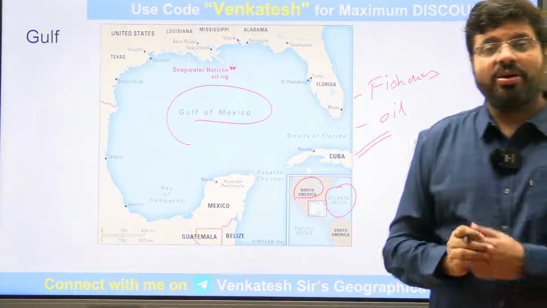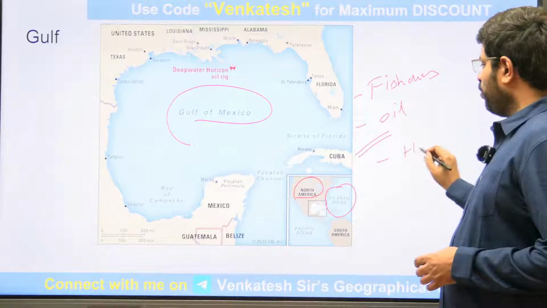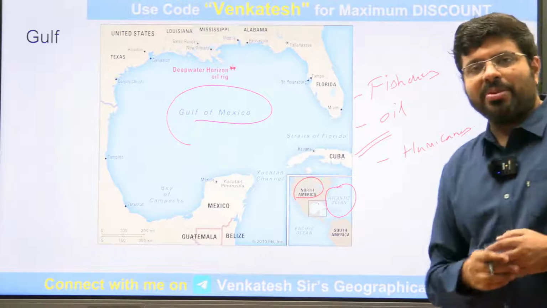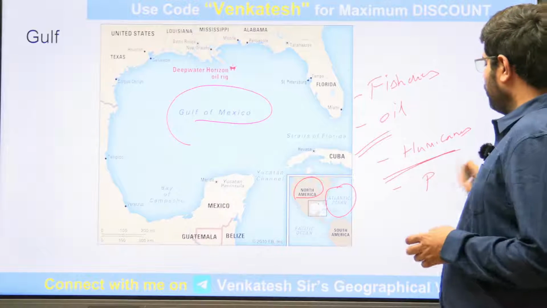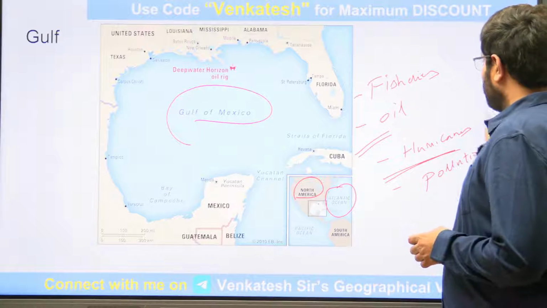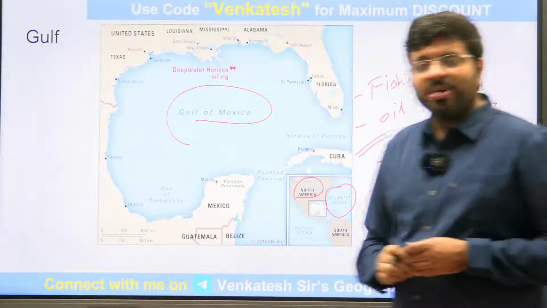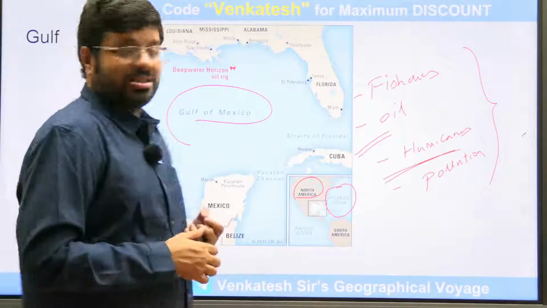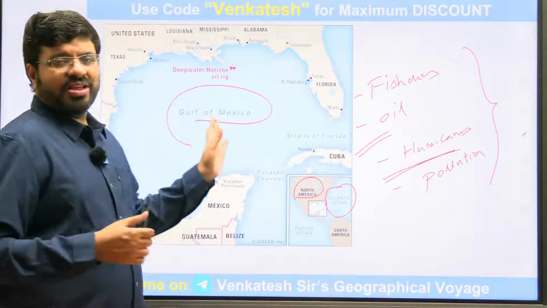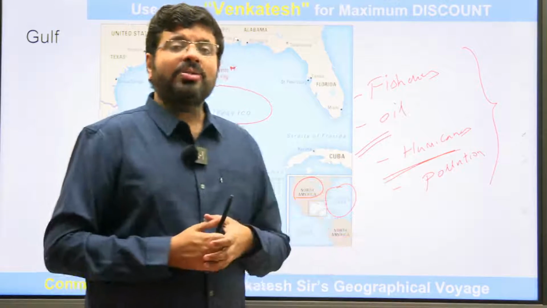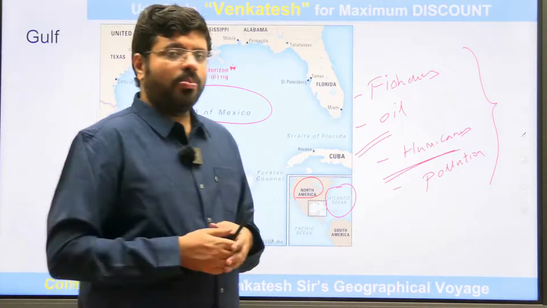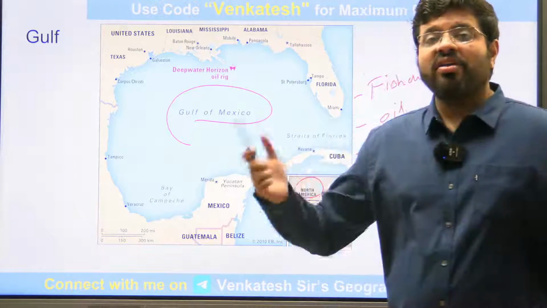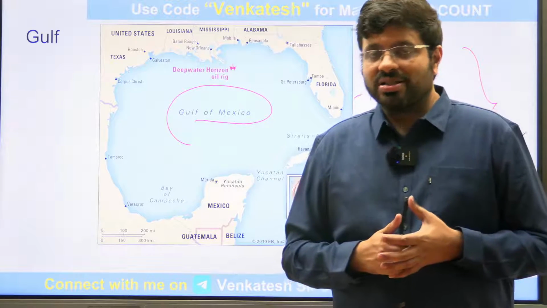Unfortunately, from the climatic point of view, this Gulf is very, very prone to hurricanes. And because of more man-made activities, recently it has also been in the news for pollution. So Gulfs you can also see from the economic point of view. Sometimes they also have unfortunate natural disasters, especially cyclones and hurricanes in this part of the Caribbean Sea. And because of man-made activities and nearness to the land, pollution can also be seen. So that is a journey of the Gulfs of the world.